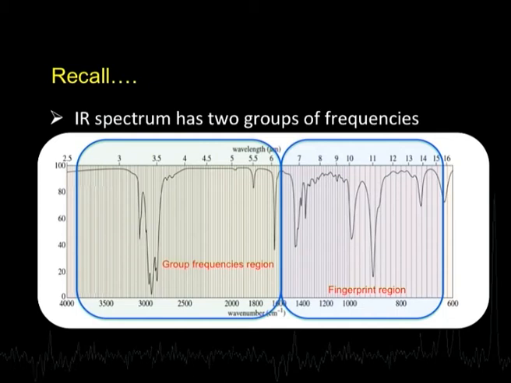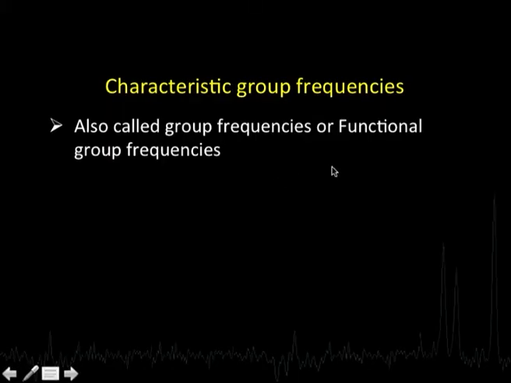And they are important because the signals observed in these two regions have typical origins. This part of the molecule is very important to identify the functional group of a molecule, and the other also has its own importance. We will talk about both of these. Now, let us begin by talking about the characteristic group frequencies. They are also called group frequencies or functional group frequencies. These are equivalent terms used extensively.